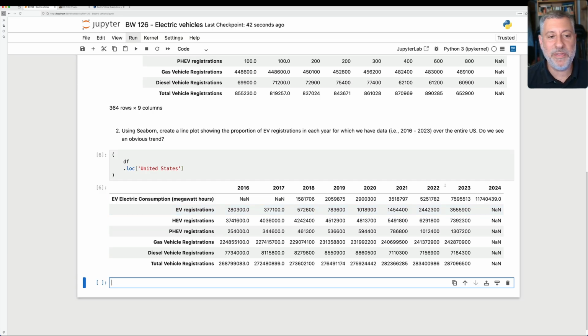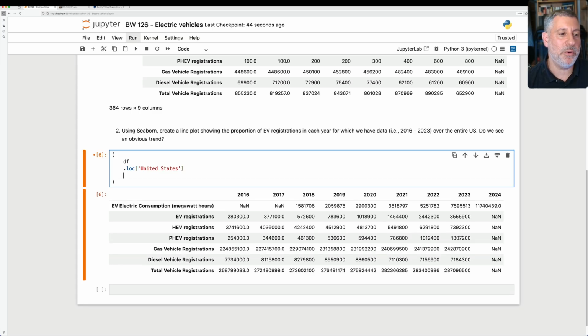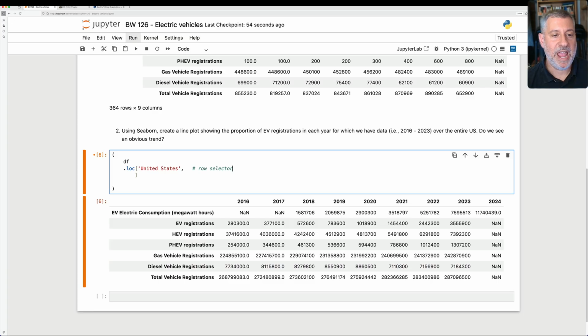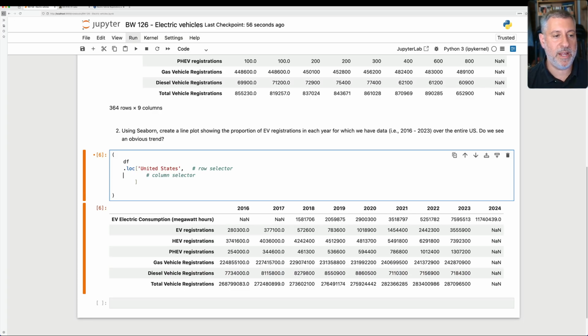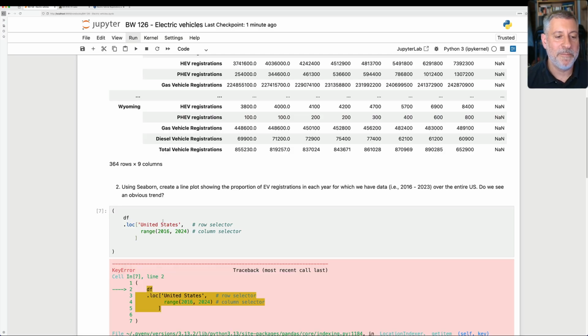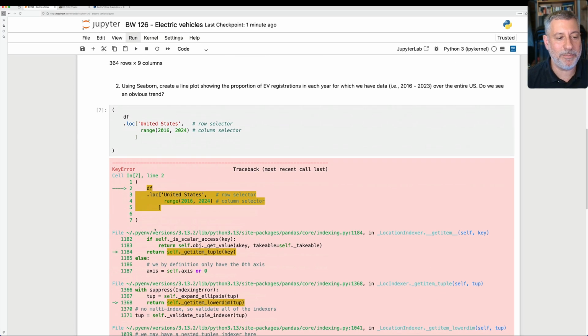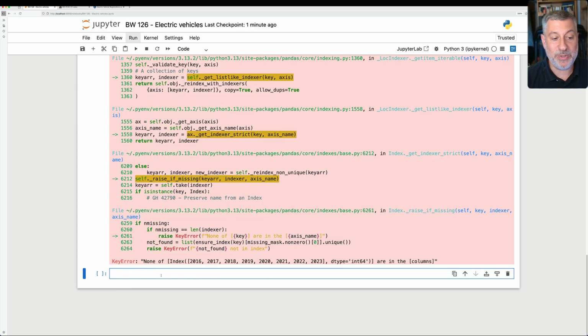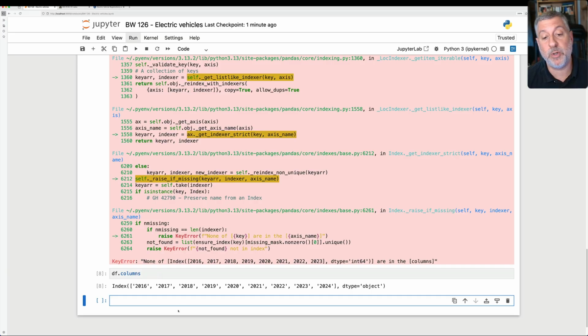But the thing is, I don't want the 2024 data. So what can I do? Well, one option would be for me to use a 2-argument version of .loc. I have my row selector, and then my column selector should be a range from 2016 to 2024. Remember, it's up to and not including, so it won't include 2024. This looks great, right? Except this will also give me an error. The problem is that our column names are strings. They are not integers. So it says none of these things are in the columns. And indeed, if I say df.columns, we're going to see that the columns are all strings.